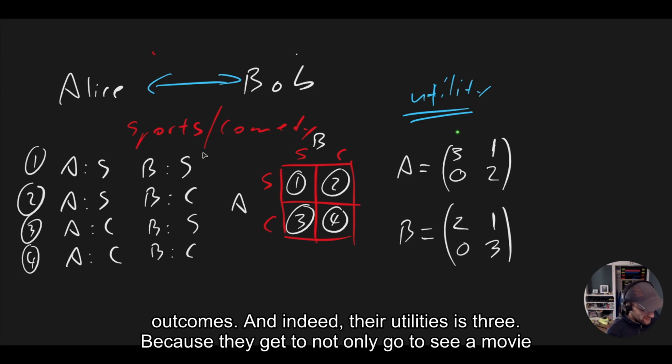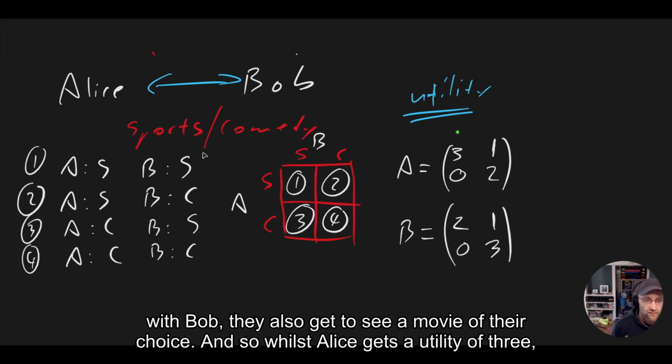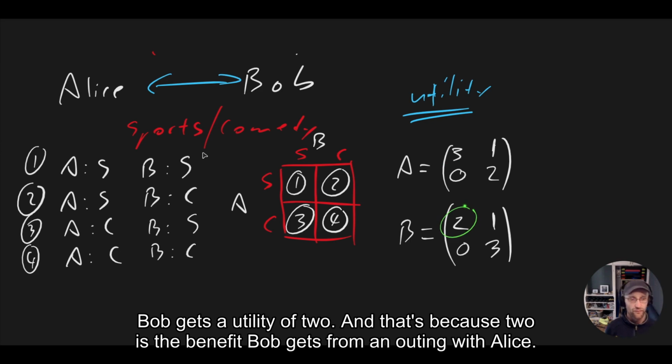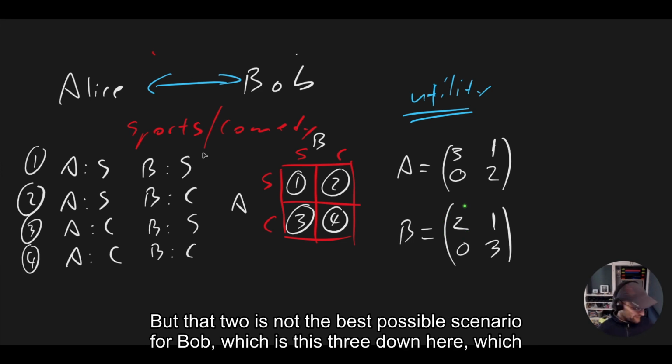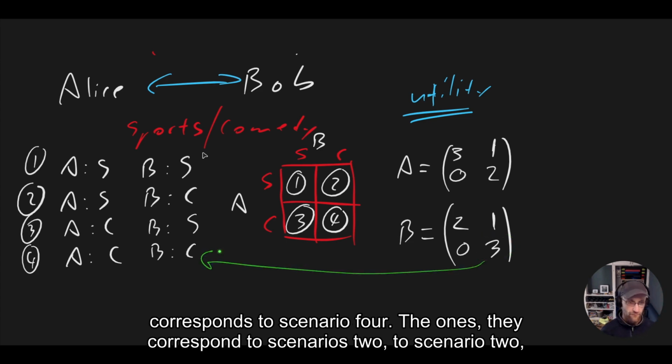Because she gets to not only go to see a movie with Bob, she also gets to see a movie of her choice. And so whilst Alice gets a utility of 3, Bob gets a utility of 2. That's because 2 is the benefit Bob gets from an outing with Alice, but that 2 is not the best possible scenario for Bob, which is this 3 down here, which corresponds to scenario 4.